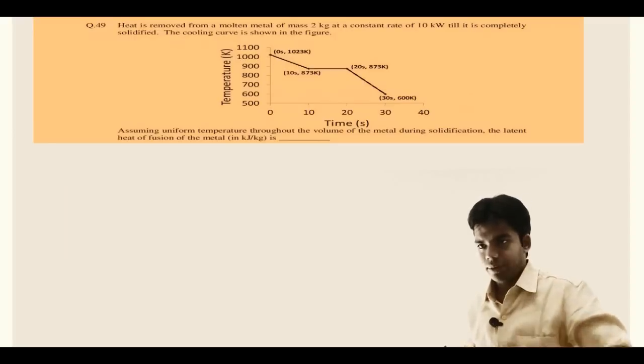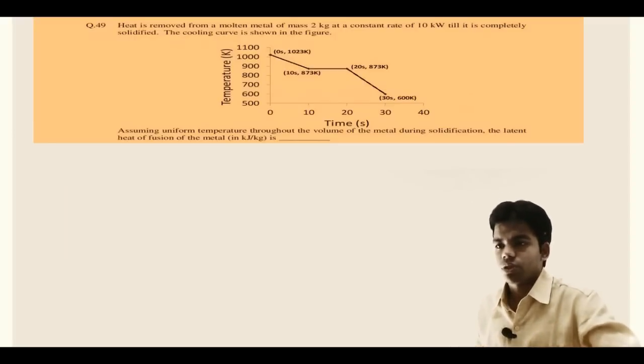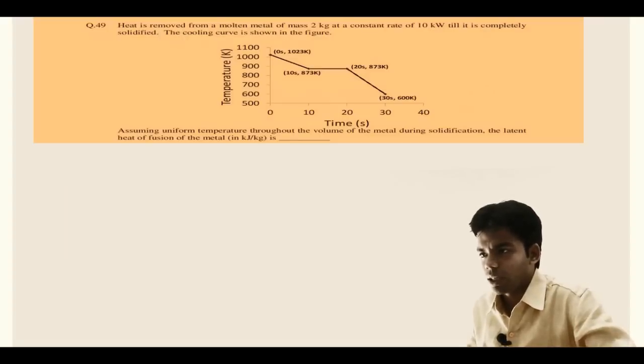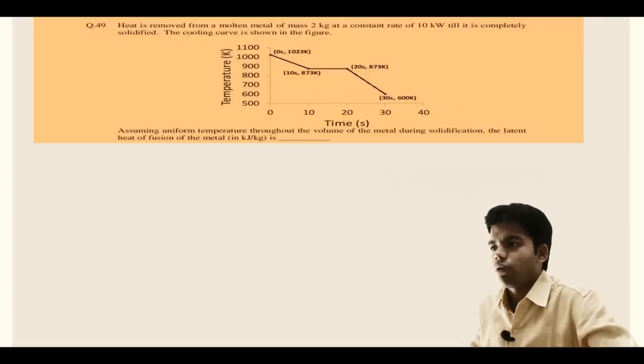Question number 45. What is this question saying? The heat is removed from a molten metal of mass 2 kg at a constant rate of 10 kilowatt till it is completely solidified. Initially we have a molten metal at 1023 Kelvin, and we are constantly removing heat from it, and at this particular point the molten metal is getting solidified.